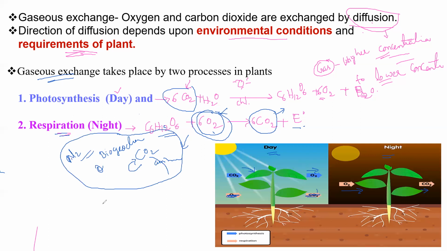Okay. And one more question we may get here. From elders we used to hear, at night we should not sleep under trees. Now you understood that at night plants also release carbon dioxide, and we also release carbon dioxide. So around where we sleep, the carbon dioxide percentage will increase.